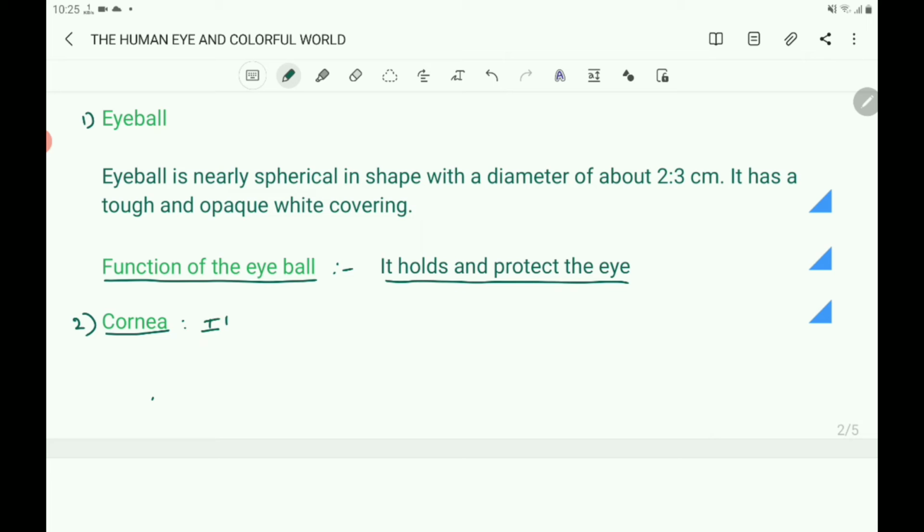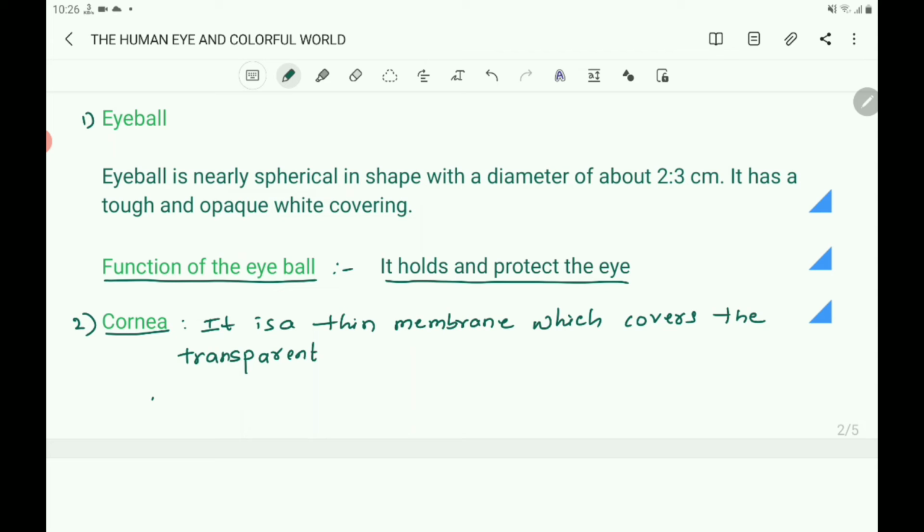It is a thin membrane which covers the transparent bulge on the front portion of the eyeball.